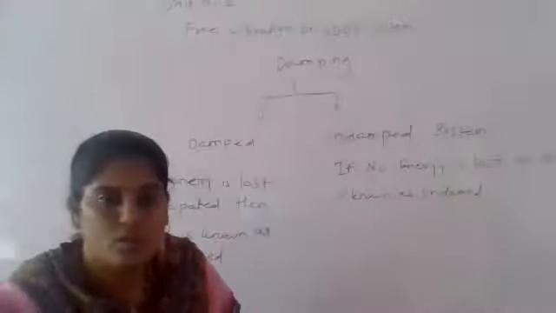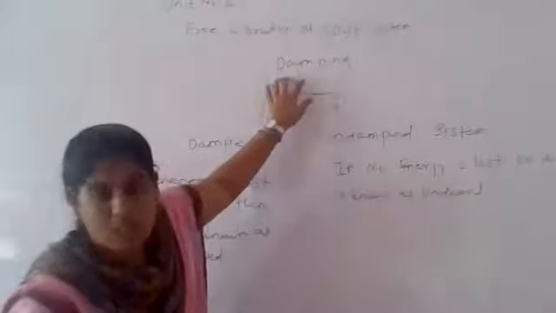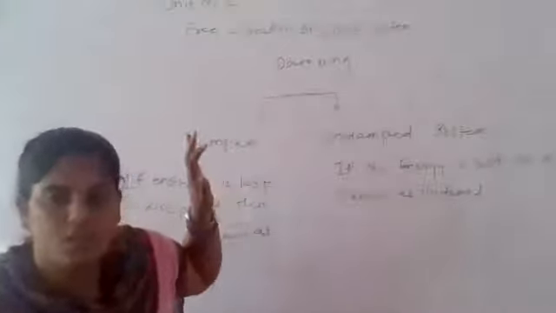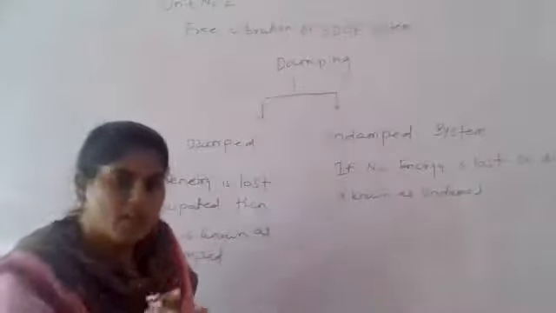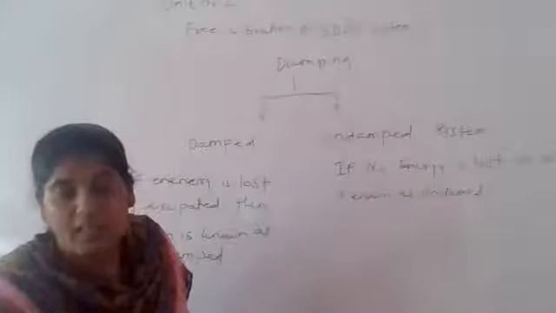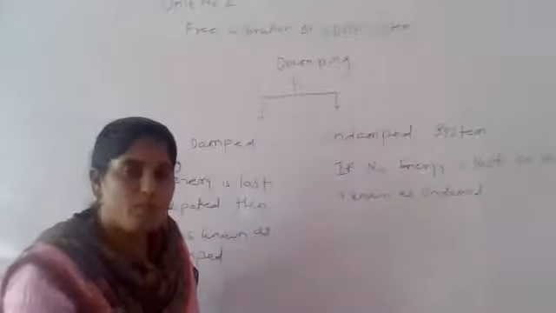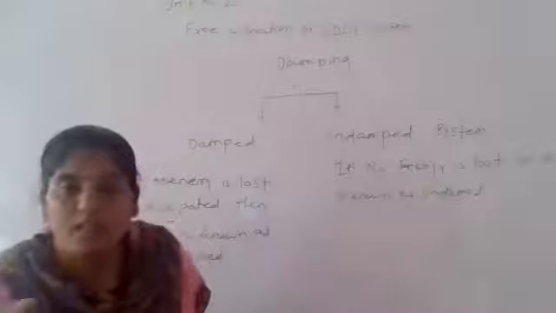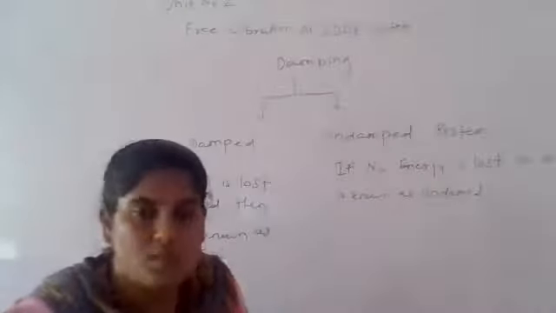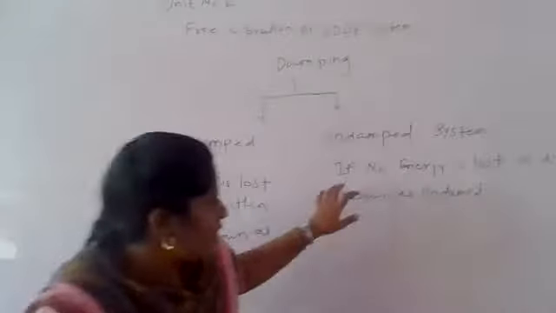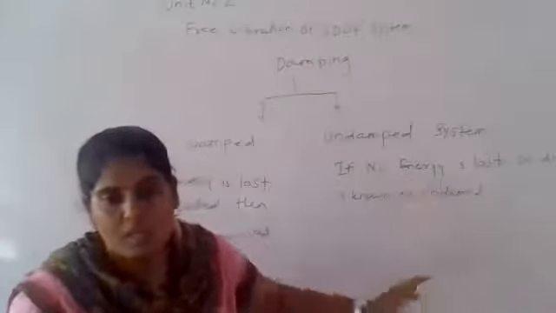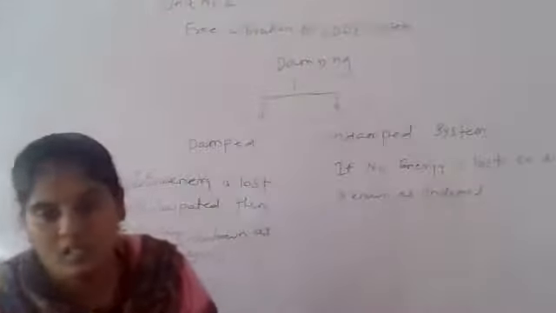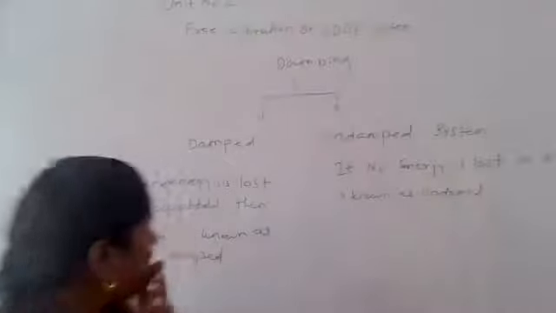Okay. Based on this, what is meant by damping? What is the basic concept? The damper is provided into the system for the dissipation of energy. If a damper is provided, that energy will get dissipated, and so the system will come back to its initial position. But in the undamped system, what will happen? There is no damper provided in the system, so whatever the energy is, that energy is not going to be dissipated or lost, and so it is known as an undamped system.